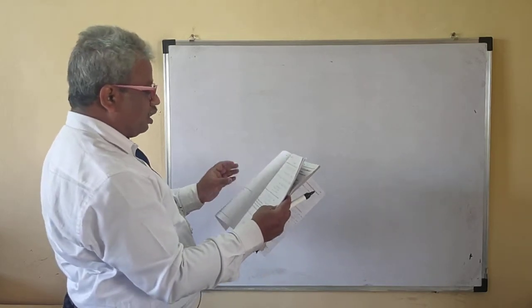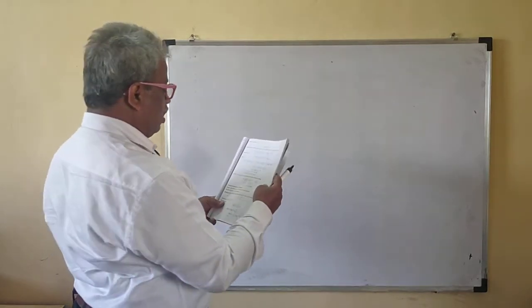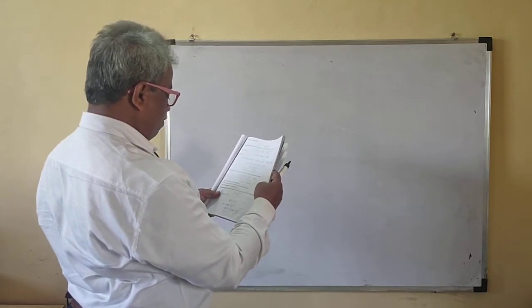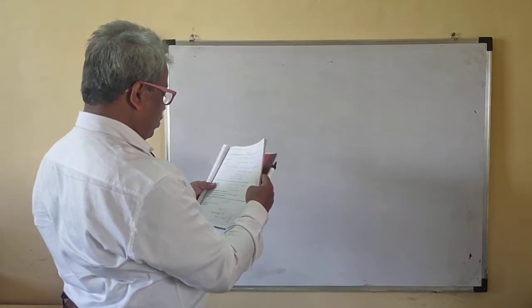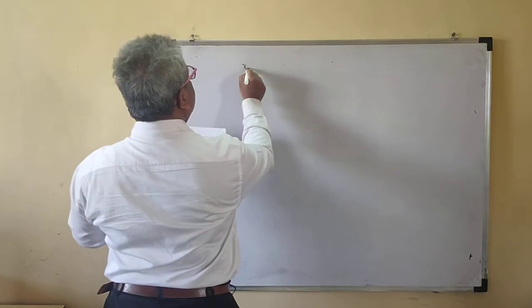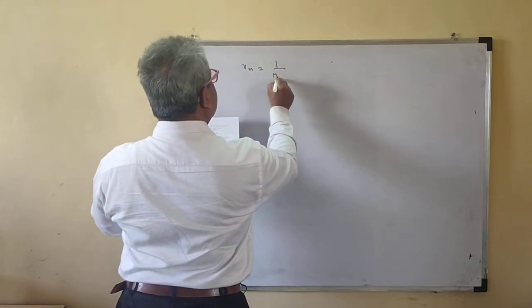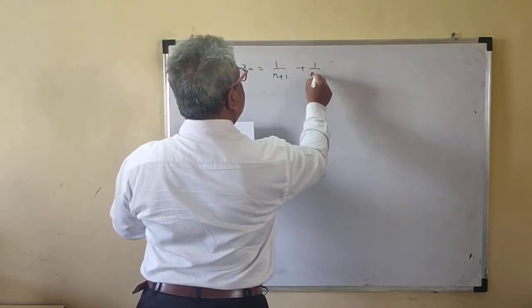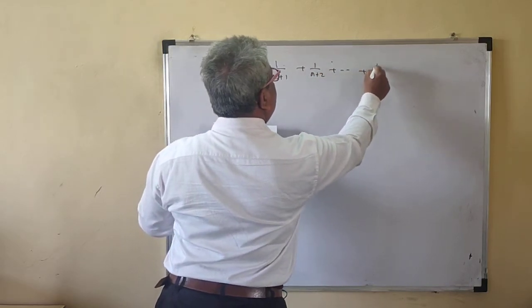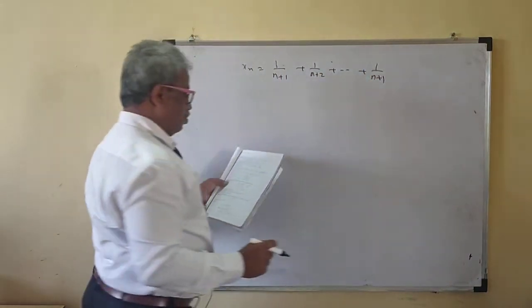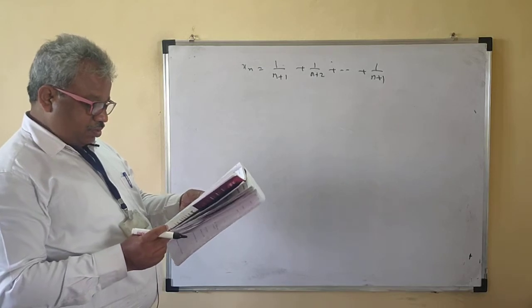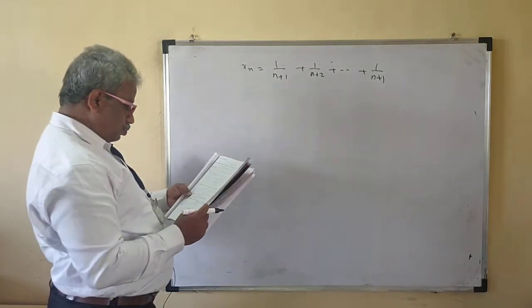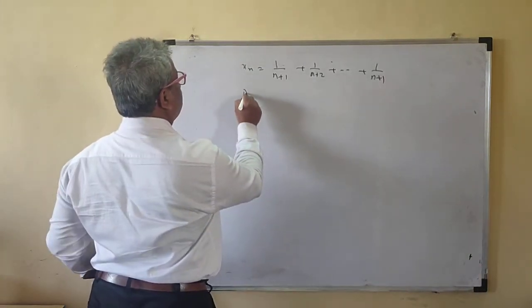Here we are not establishing the difficult problems. Now suppose we have the sequence 1 upon n plus 1, 1 upon n plus 2, dot dot dot, 1 upon n plus n.